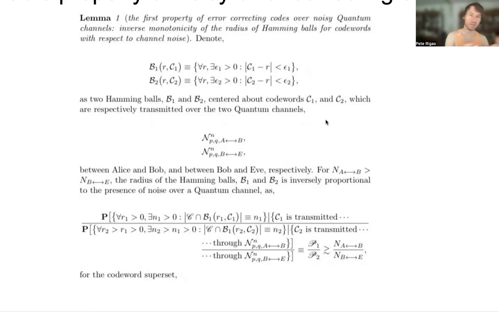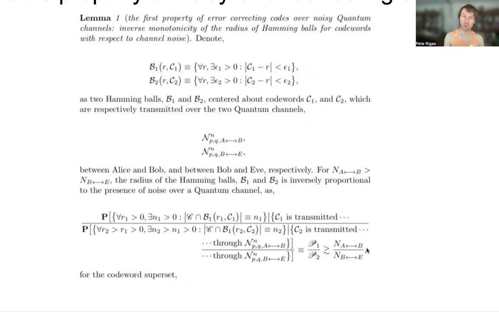And this is just relaying the fact that, as we described in the previous presentation of the series, the second presentation, the transmission mechanism script N sub p sub q between Alice and Bob's channel, as well as script N sub little n p sub q between Bob and Eve's channel, is relating to the fact that for greater noise levels between Alice and Bob's channel, in comparison to which is strictly dominating the noise level between Bob and Eve's channel, we have an up to constants lower bound, which is dependent upon the ratio of the noise of the two channels for these two conditional probabilities.